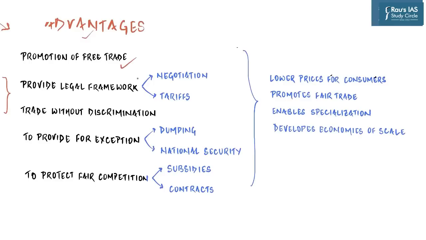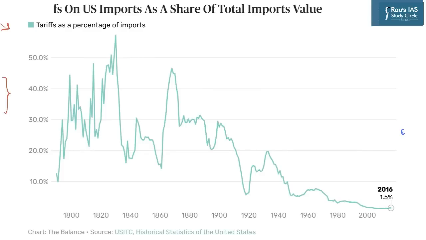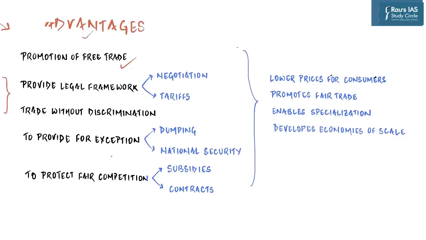So first and foremost, it talks about a gradual reduction of tariffs. As you can clearly see in the example of the United States on your screen. On your y-axis we have tariffs as a percentage of imports, and on the x-axis you have years. And if you start looking from 1940, you can clearly see a gradual reduction in the import duties imposed by the United States. And similar is the case with other countries as well. And so it talks about gradual reduction of tariffs, through which it wants to promote free trade.